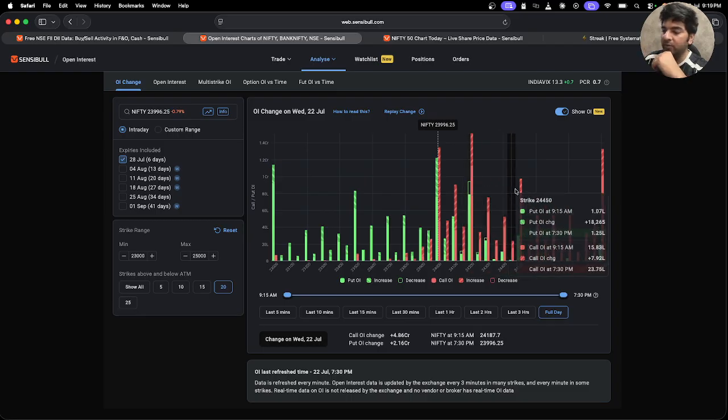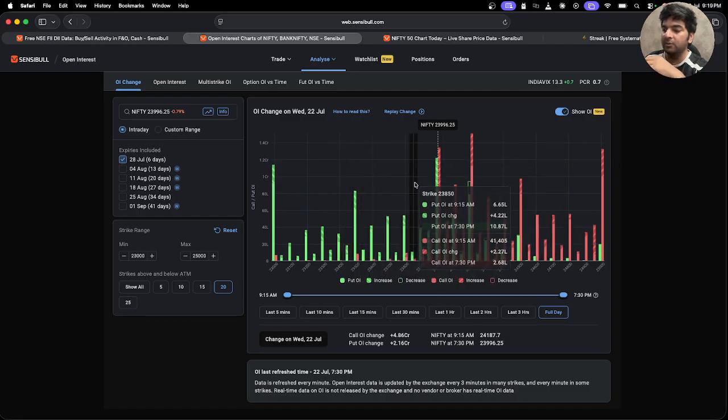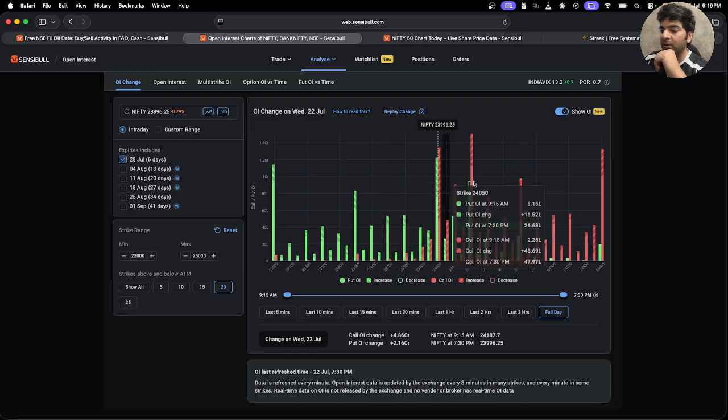So looking at the OI charts, we can conclude that there has been more support on the call side than on the put side. This is also indicating that the market will be going on a bearish side tomorrow or maybe throughout the week. But let's look at how the OI charts change on a daily basis.